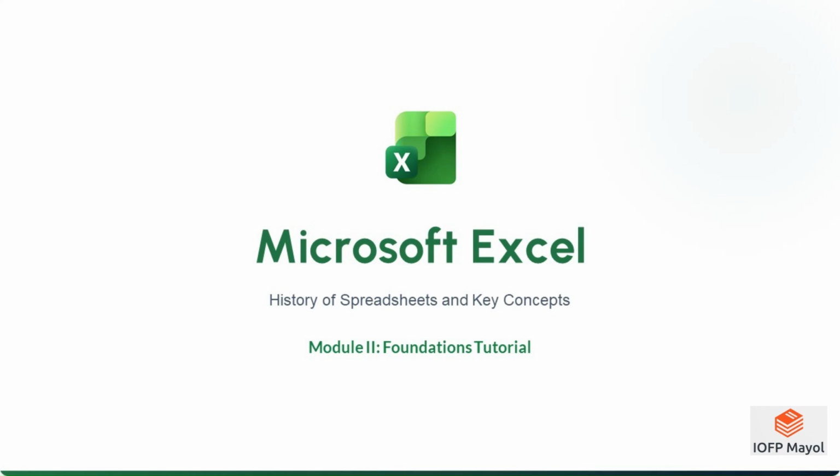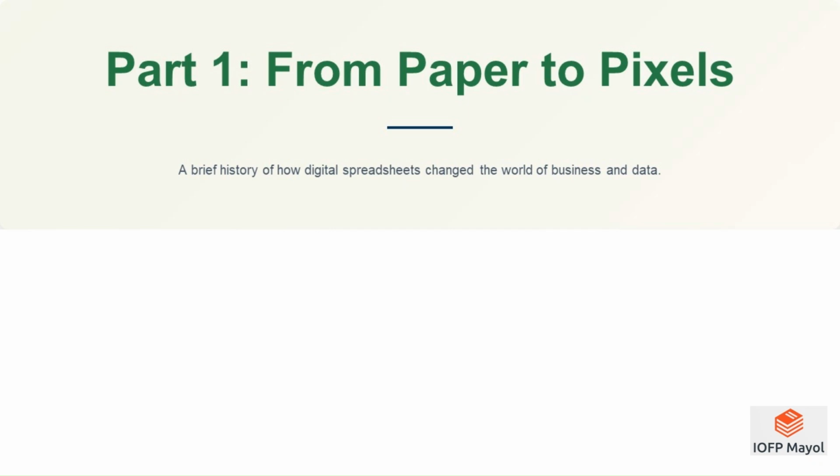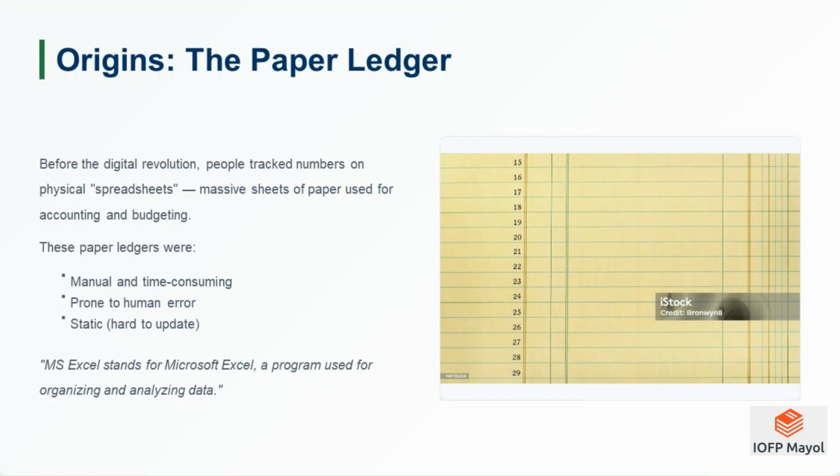History of spreadsheets and key concepts. Before Excel and Google Sheets made it easy to manage data with a few clicks, people tracked numbers on paper, literally called spreadsheets, because the data was spread across sheets of paper. These were used for accounting, budgeting, and planning. However, things changed forever in the late 1970s.